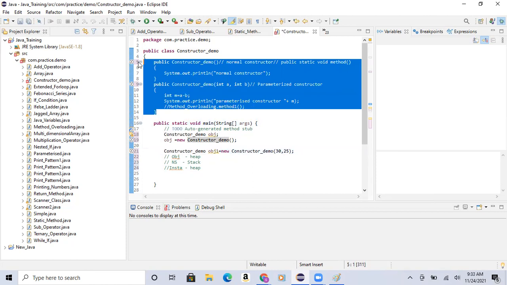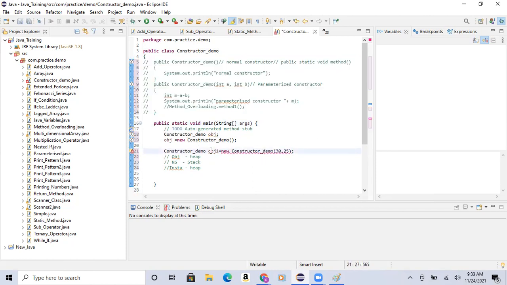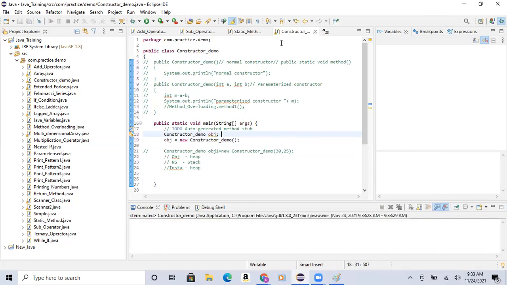Why was this not giving me any error? Because there is a default constructor. The compiler will take the default constructor. So now if I execute this, it didn't give us any result. There is no print statement. The default constructor will not have any statements, right? Yes. That is the reason you didn't have anything.